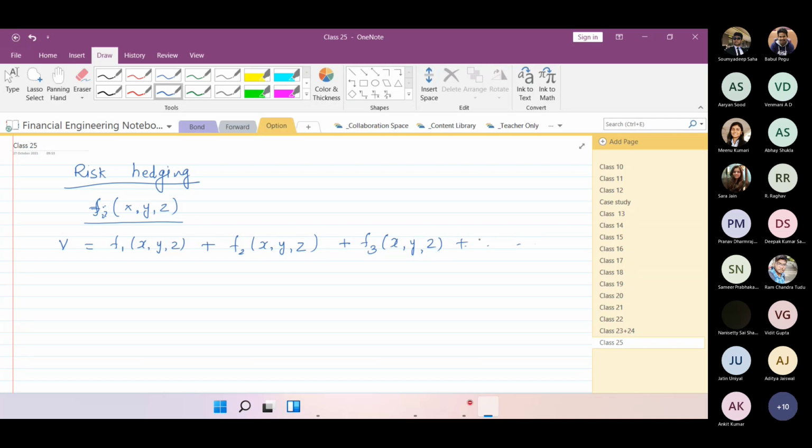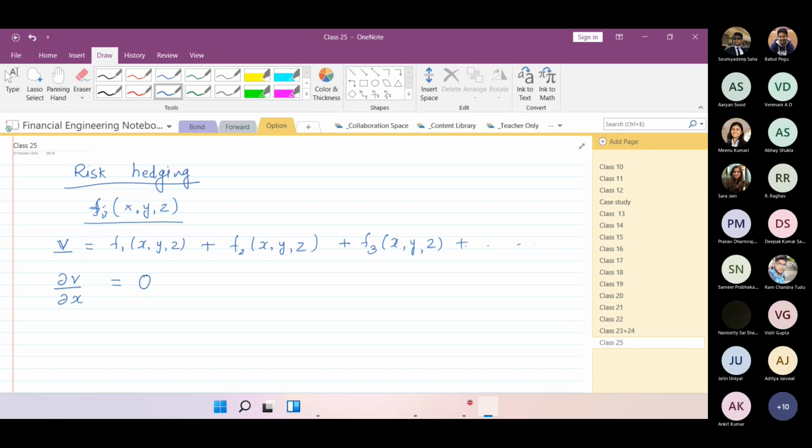Now if I'm trying to do the risk management with variable x for my portfolio V, what I'm trying to say is that with a small change in x, my portfolio value should not change.